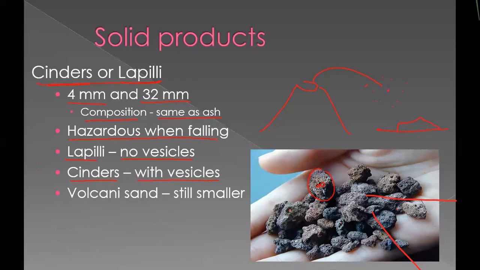And when the same thing is without vesicles, you can see there is no vesicle, that is considered as lapilli. With vesicles, cinders, and without vesicles, lapilli. Smaller than that is volcanic sand, less than 4 mm.